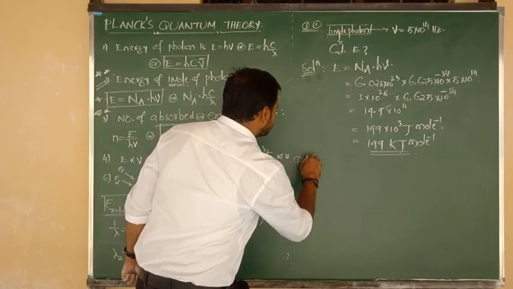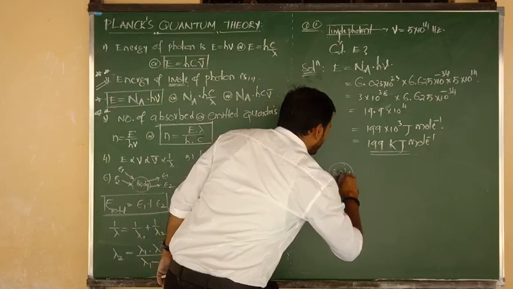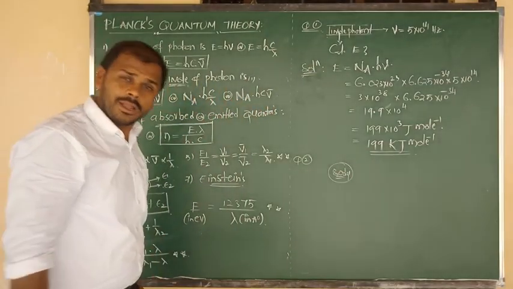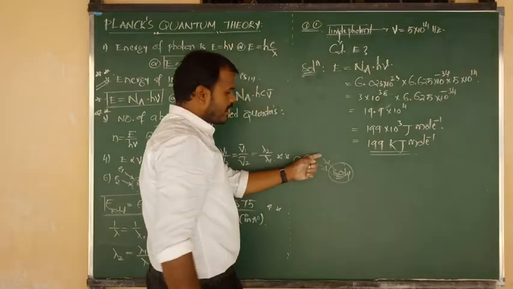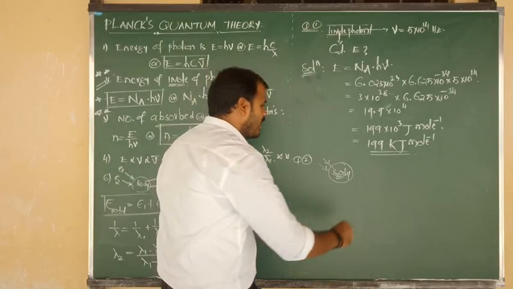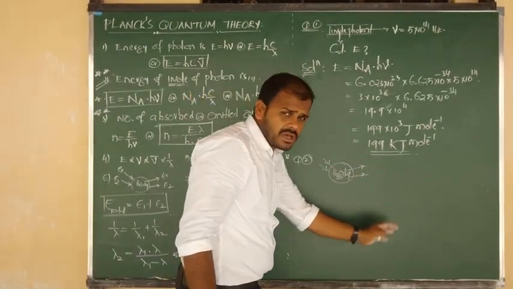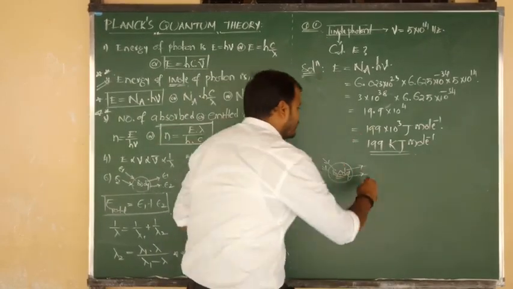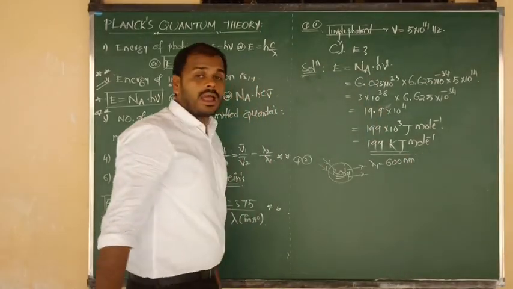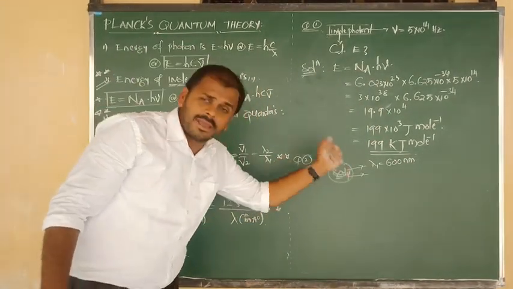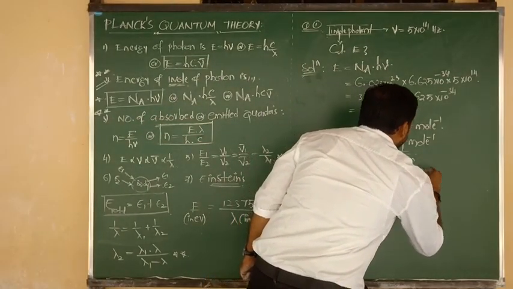Yes, let me consider question number 2. First, suppose here I am going to consider a particular body, or we can say object. Suppose it absorbs the first light and the second light, and they are going to be emitted. How many radiations are emitted? 2 radiations are emitted. For the first emitted radiation, the wavelength is 600 nanometer. And in the problem they have given that the second emitted radiation has a wavelength of around 300 nanometer.